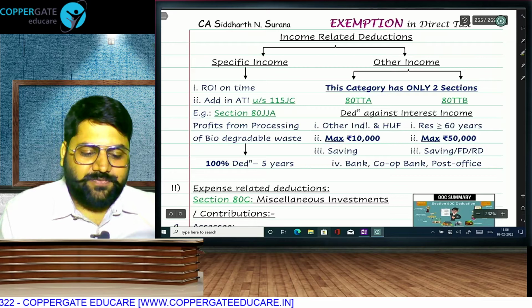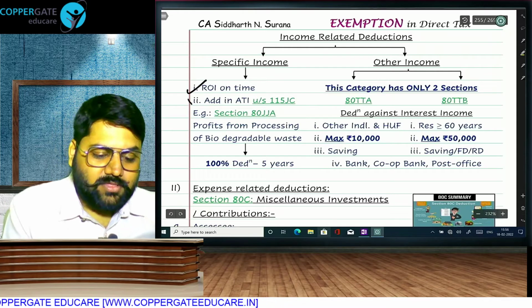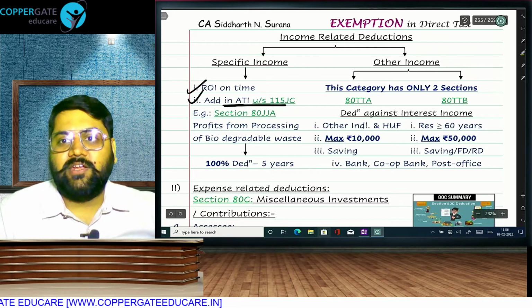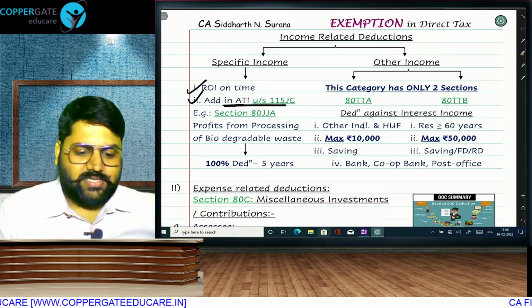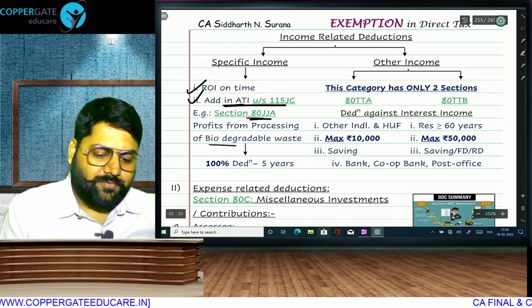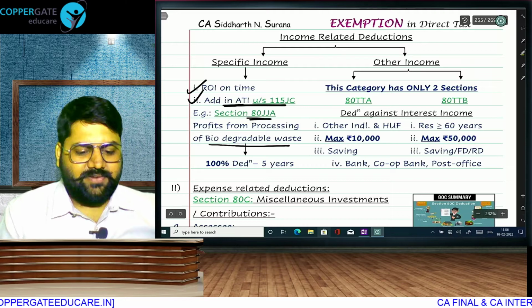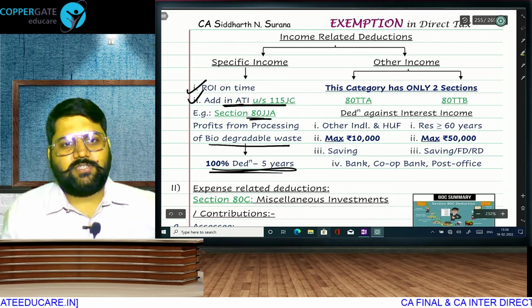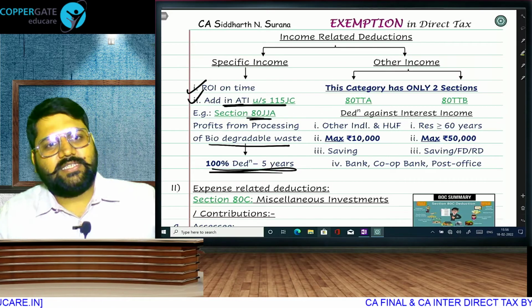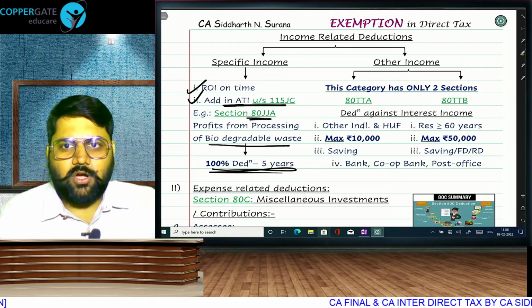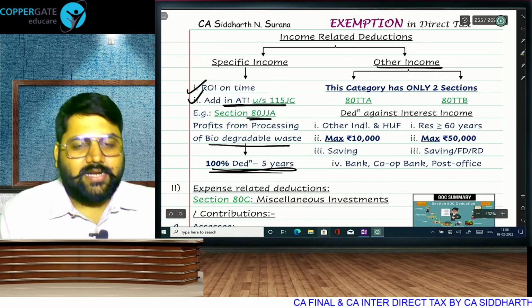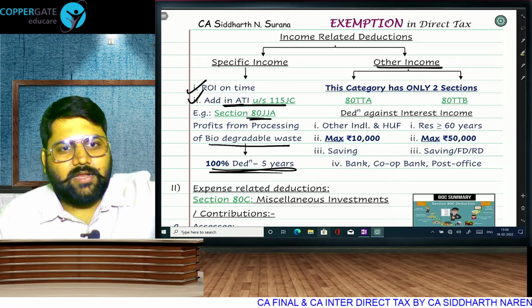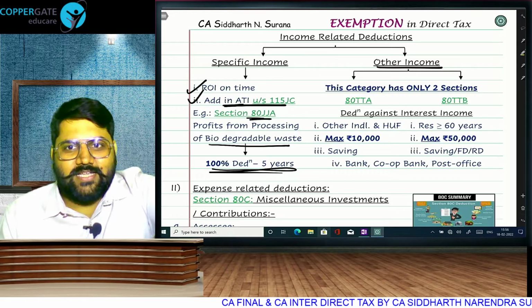So under specific income, you have to file your return on time. This is also that deduction that gets added in your adjusted total income 115JC. Example is 80JJAA. If you have profits from processing of biodegradable waste, 100% deduction you will get for the first 5 years. It's a deduction, so after 6th year it will be taxable. And if we talk about the other income related deduction, as I said, that only 80TTA, 80TTB, it is like love. You don't do it, it just happens.